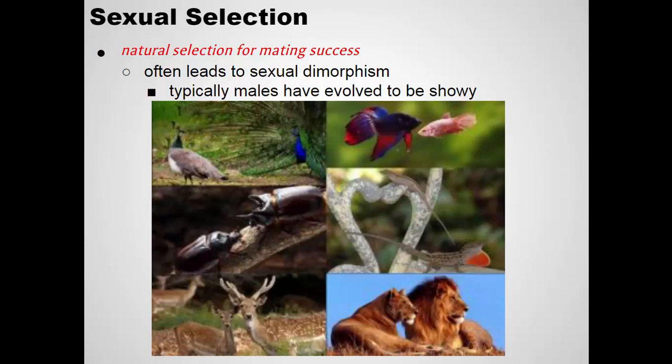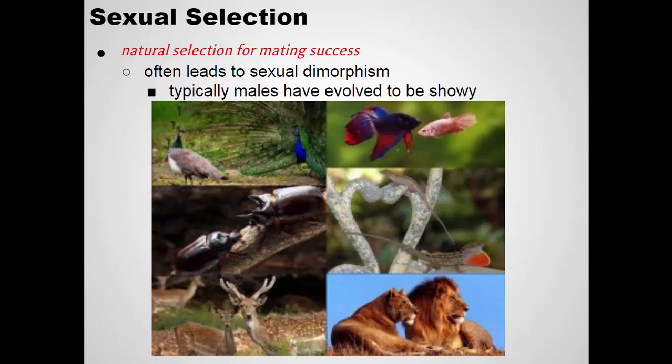So often females are choosing the males based on some of these patterns. Okay? Well then why do the females not have these characteristics? Because they're the pickers. Typically in these situations, it's the females that are choosing which males they're going to mate with. And the males are competing for those mates.